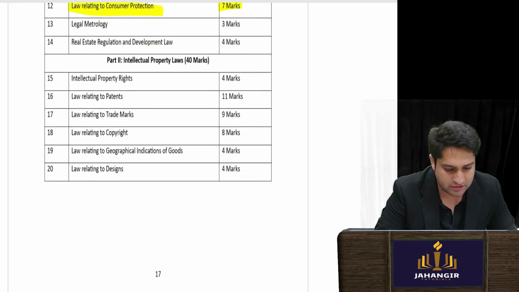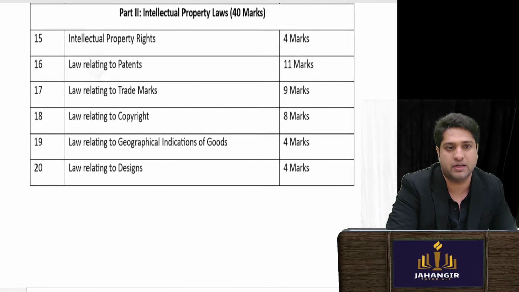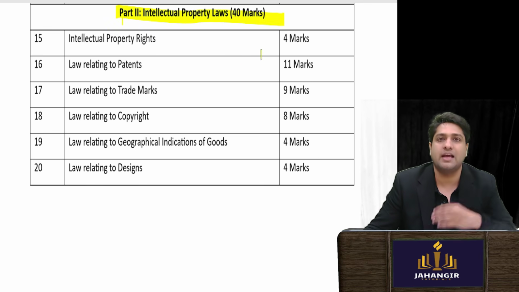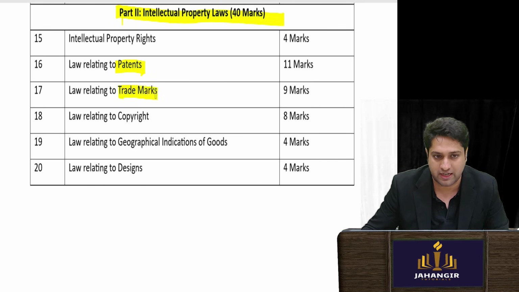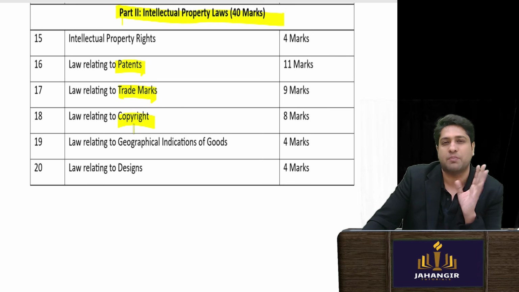Next, when we see your intellectual property laws, which is your 40 marks, again you will see 3 chapters are very important: your law relating to patents, trademark, copyrights. Rest other chapters, they are asking approximately 4 marks.